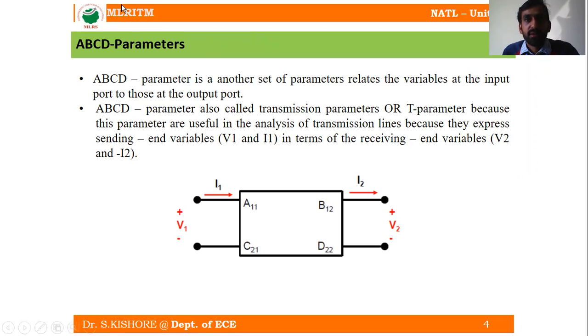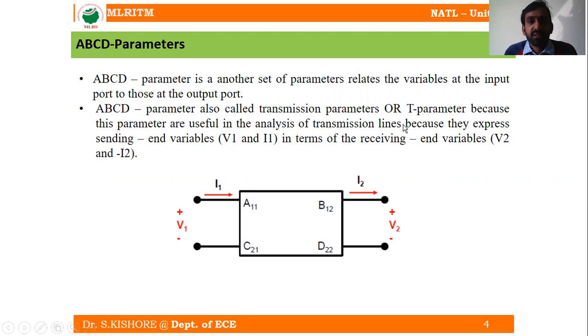So coming to the ABCD parameters. ABCD parameters are nothing but the transmission parameters. Initially it was also known as the T parameters, or transmission parameters. Why? Because these ABCD parameters are basically used in the analysis of the transmission lines concept. For analyzing transmission lines, we use the ABCD parameter convention. That is the reason why it is also known as the transmission parameters or T parameters.